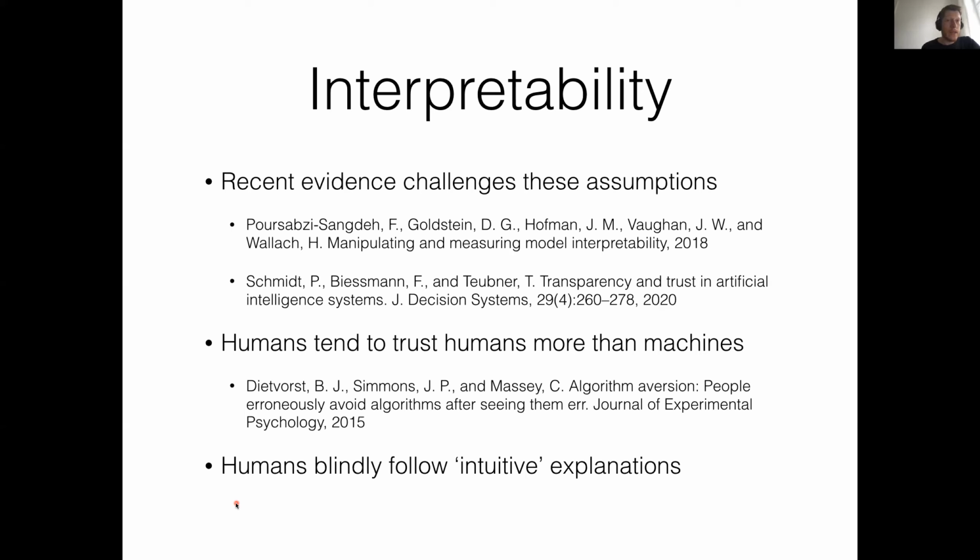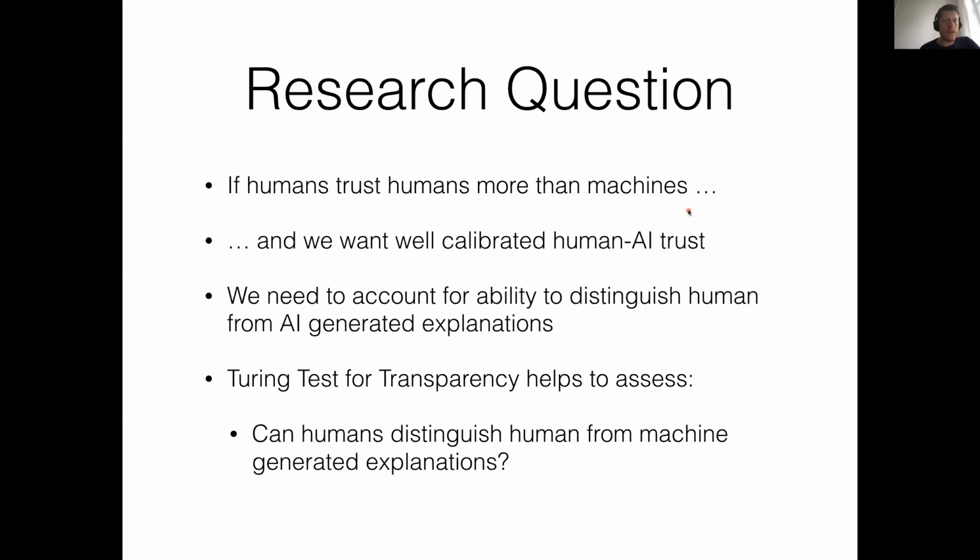So the research question that we addressed is this: if humans trust humans more than machines, as in the case of algorithm aversion, and we want well-calibrated human-AI trust relationships, we don't want people to ignore useful advice from machines that have seen a lot more data than any judge or doctor could have ever seen. But we also don't want people to blindly follow any advice that could also be wrong, just because an explanation looked intuitive to a user.